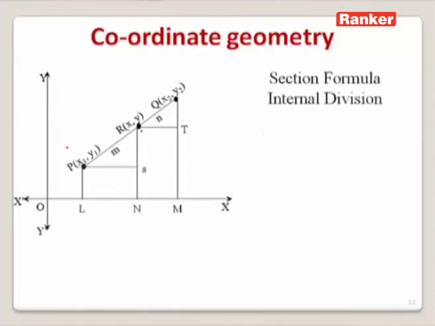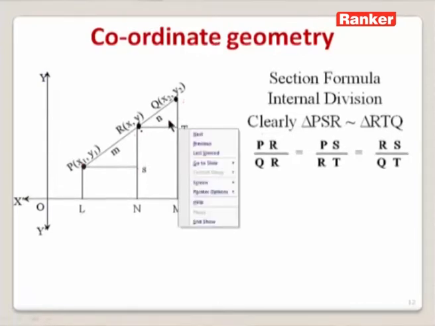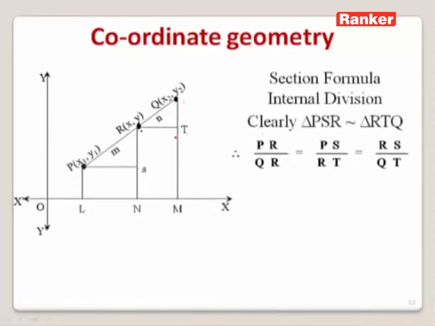We know that triangle PSR is similar to triangle RTQ. So these two are similar triangles. Thereby we can apply the similar triangles property and we can write PR by QR is equal to PS divided by RT, and that is equal to RS by QT.